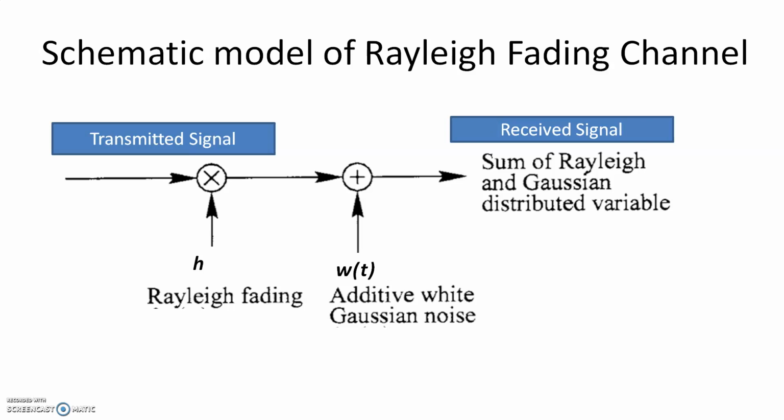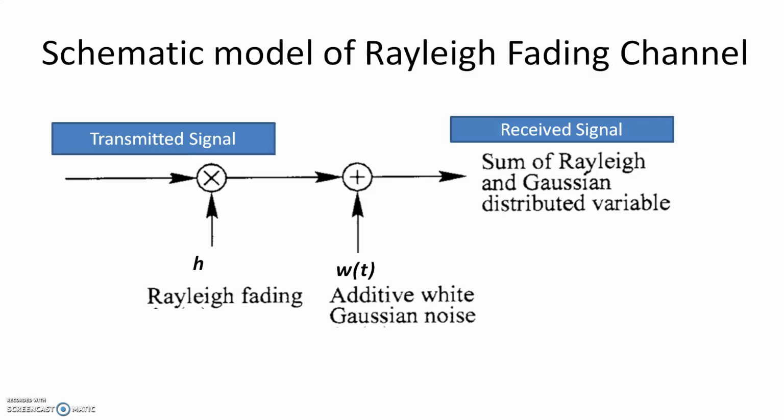Your transmitted signal gets multiplied by the fading coefficient, represented by H, and then the white Gaussian noise gets added. What you receive at the receiver is a sum of the Rayleigh and the Gaussian distributed variable. This can be a general model of a Rayleigh fading channel.